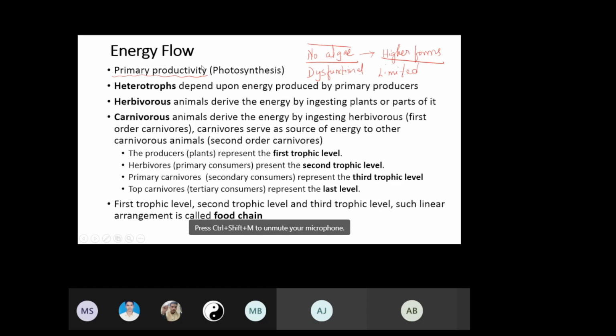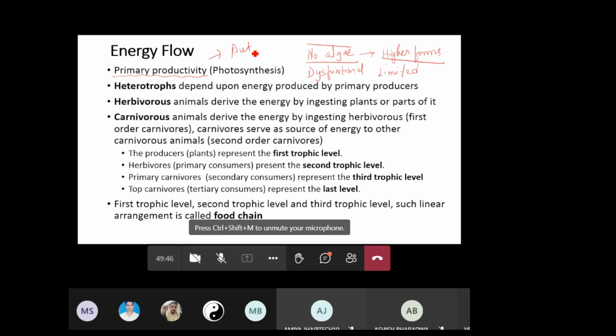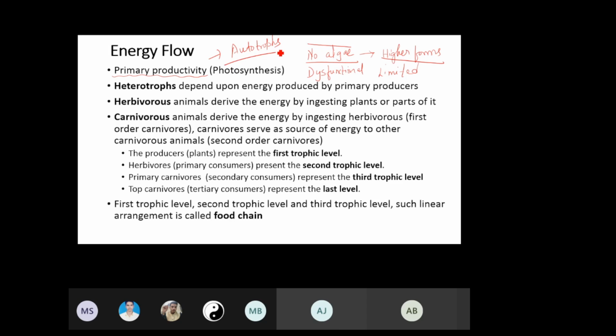Okay, fine. As I already told you, what is an autotroph? Producers are also known as autotrophs because they are able to synthesize their own food. Then we have these heterotrophs, which depend upon energy produced by primary producers. For any organism to metabolize, they need a source of energy and carbon. Based on these two, energy and carbon, we can classify microorganisms into different types. That will be a little bit of high-level information. We'll come to that, but for now, confine your knowledge base to autotrophs and heterotrophs and their requirements of energy and carbon.